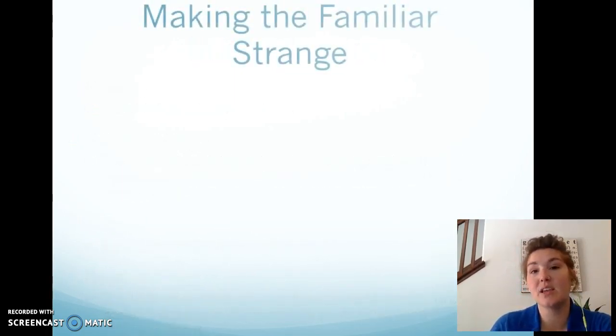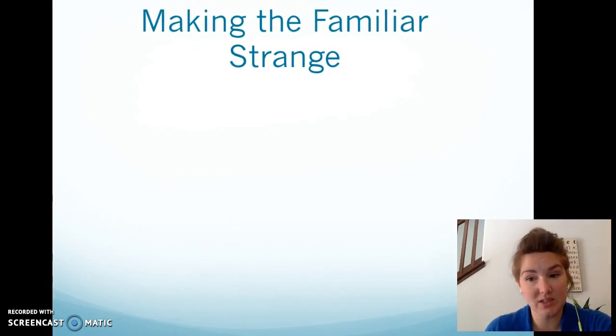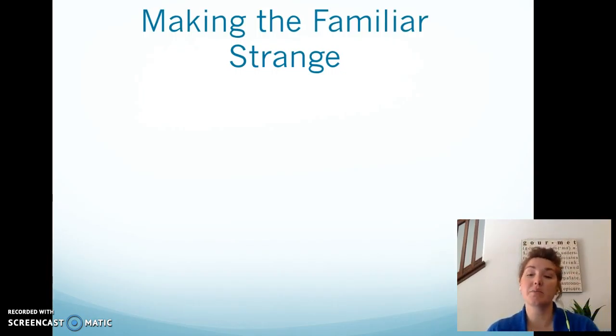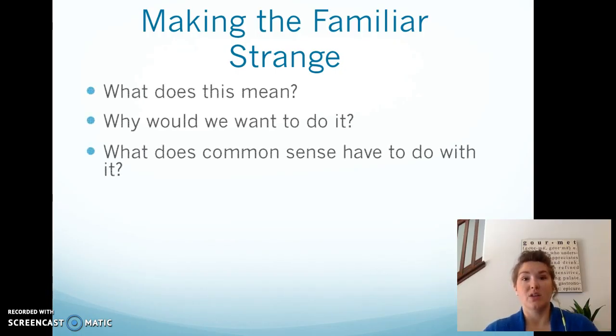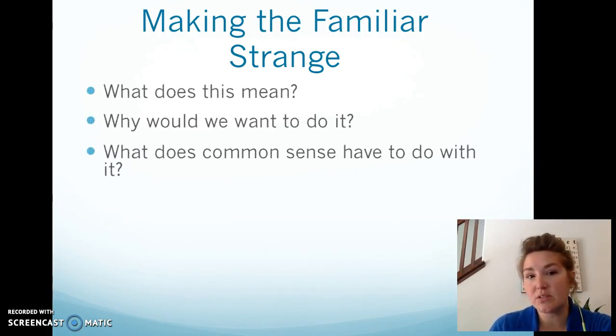Next, we will be looking at making the familiar strange. So what do we mean by this? Making the familiar strange takes into account all of these common sense notions that we have about what is sociology and how is it constructed, or how is our society constructed and what do we take for granted. Why would we want to use this?